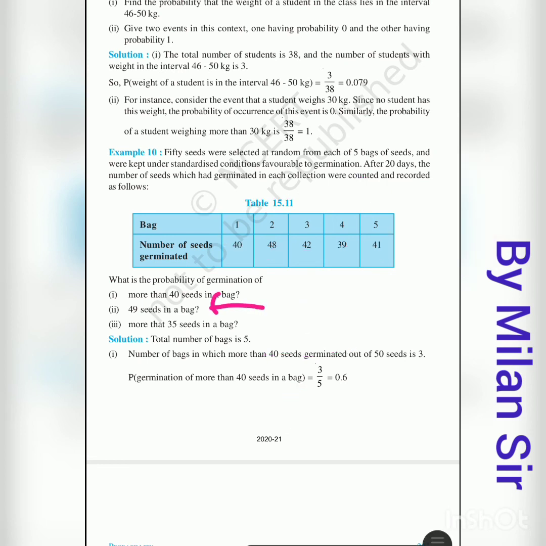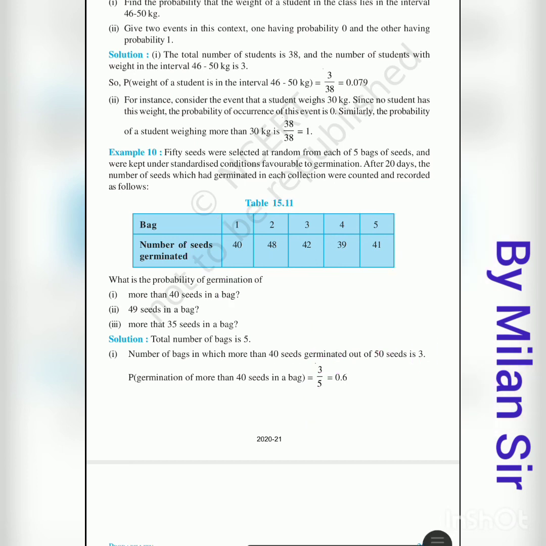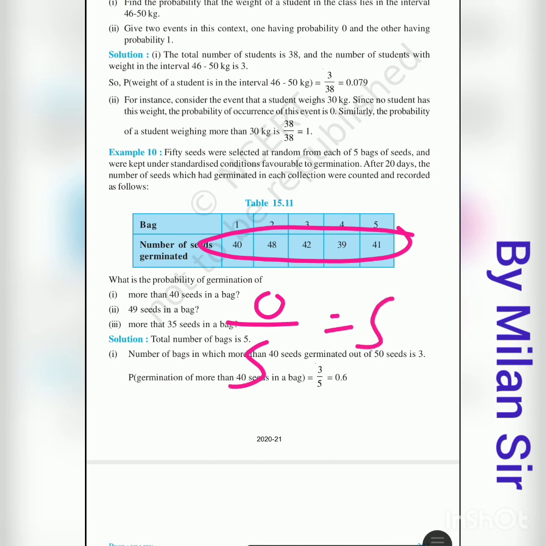Then 49 seeds. Here we do not have any observation in which the number of seeds is equal to 49. So we have 0 bags divided by total bags 5. Answer is 0. Here we do not have any bag which contains 49 seeds. So 0 divided by total bags 5, so 0.